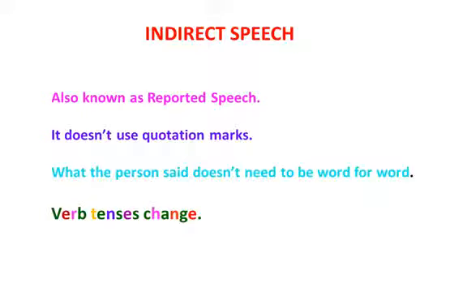Next is indirect speech. Indirect speech is also known as reported speech. Indirect speech does not use quotation marks. In indirect speech, what the person said doesn't need to be word for word. That means we do not write the actual words of the speaker. Children, important thing to note is the verb tenses change. In indirect speech, verb tenses change.